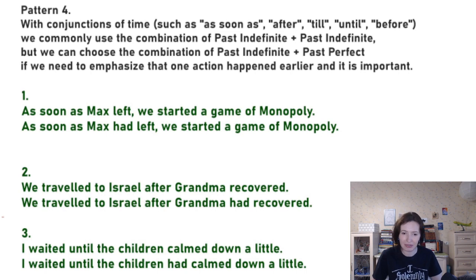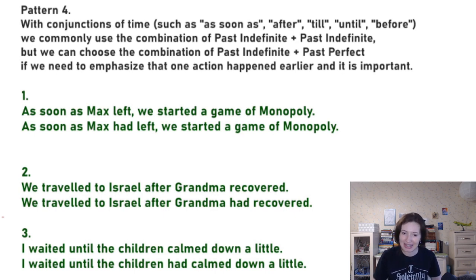So you see again the difference. In the first case, the grandmother was sick, then she recovered, then we had free time, we had extra money, we decided to travel to Israel, right? This is a succession, but it's not really logically connected, right?